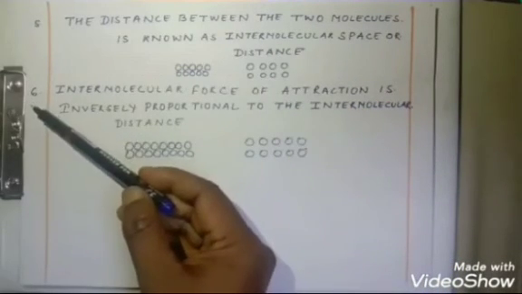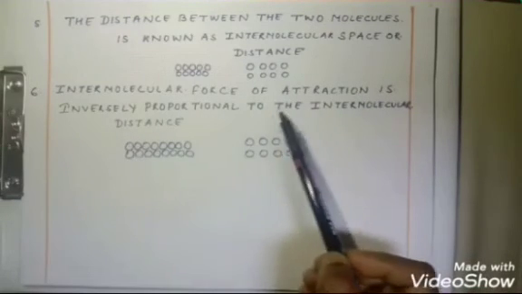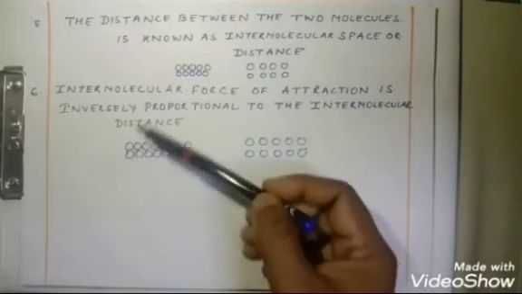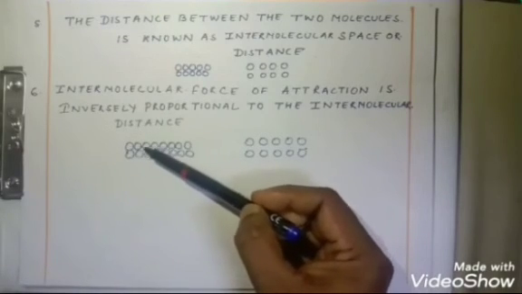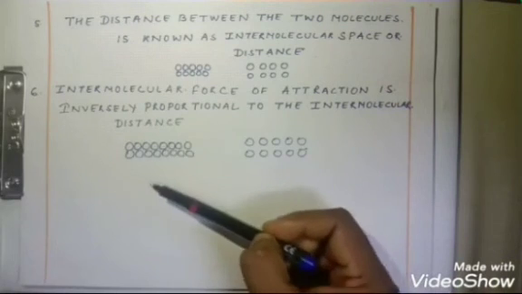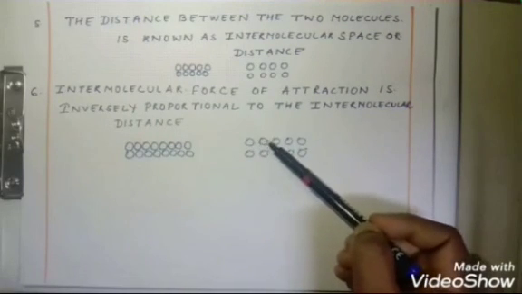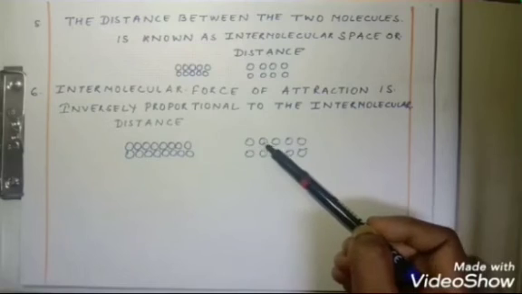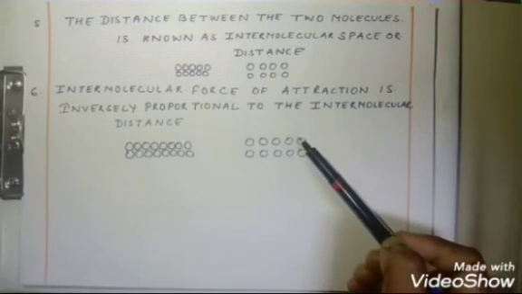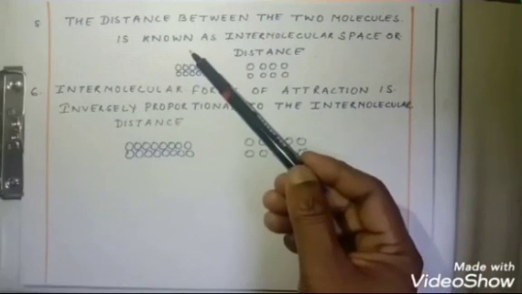Let us come to the sixth point. Intermolecular force of attraction is inversely proportional to the intermolecular distance. It means that if the space between the molecules is less, the intermolecular force of attraction will be more, and if the space between the molecules is more, the intermolecular force of attraction is less. I hope all the six points are clear to everyone.